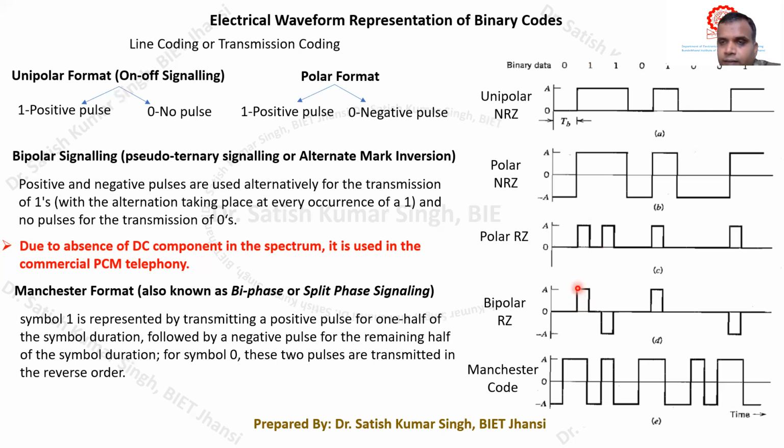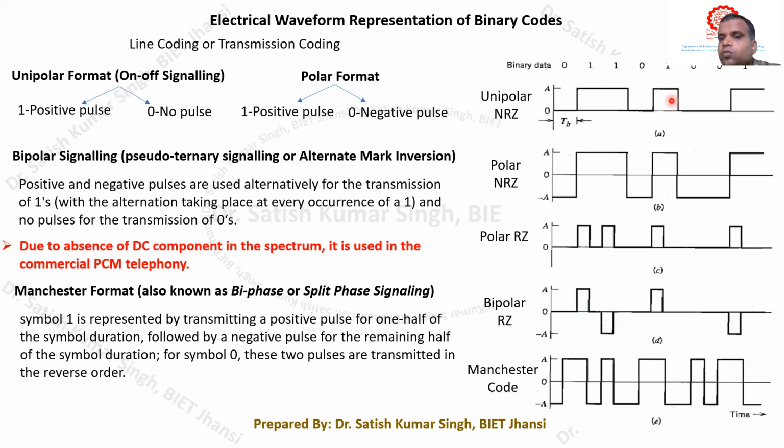So when the first binary bit 1 comes, a positive pulse of amplitude A will be sent. Because it is return to 0, it is generated for the bit duration of Tb by 2, and then it comes back to 0. After a Tb duration, it looks at the second binary bit, again a 1. So it generates a negative pulse this time, because last time it generated a positive pulse. Again it is generated for the duration of Tb by 2, and it comes back to 0.